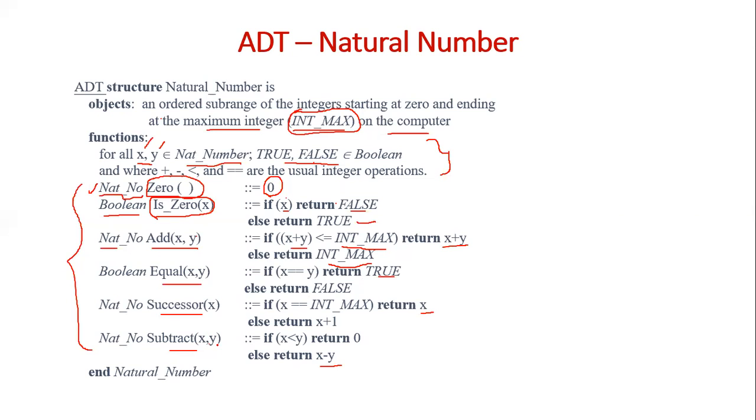You can perform this only if x is greater than y. Okay, you can perform this only if x is greater than y.